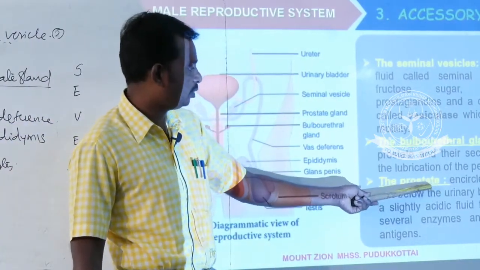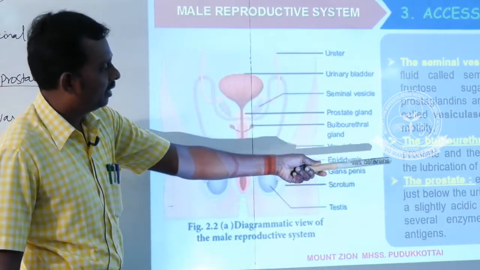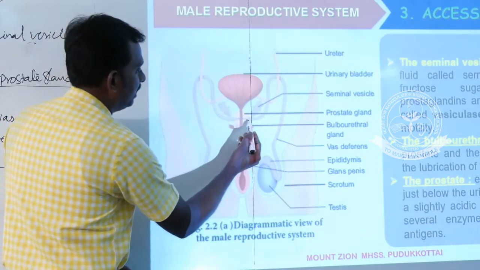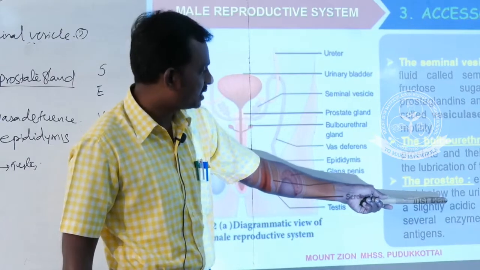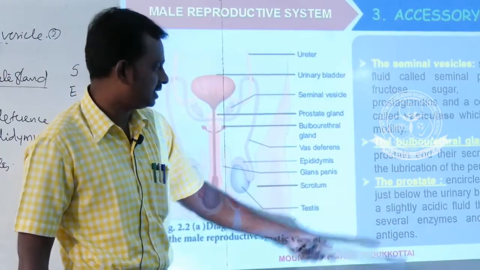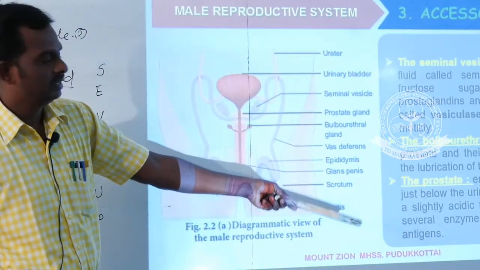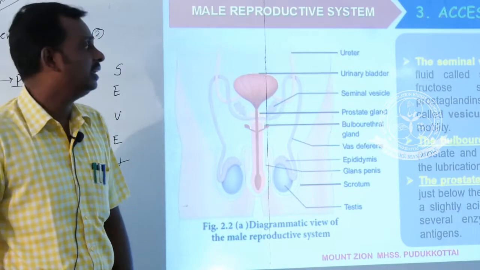The location of the prostate is an important question. The prostate encircles the urethra. This is a single gland. This gland encircles this urethral part. It secretes acidic fluids and some enzymes, and also specific antigens. These are the secretions of the various accessory glands.